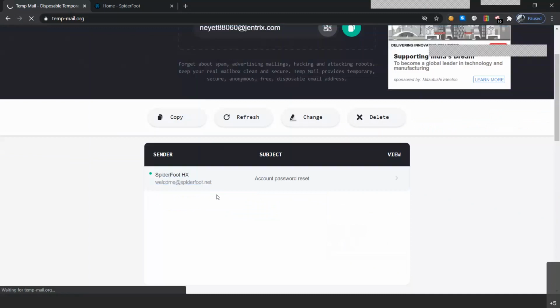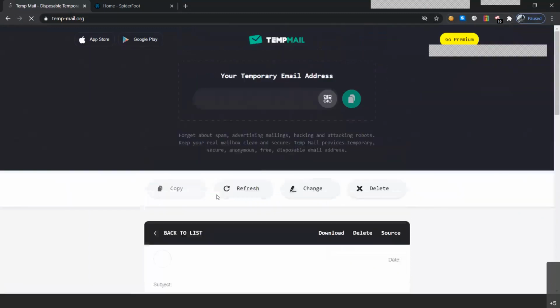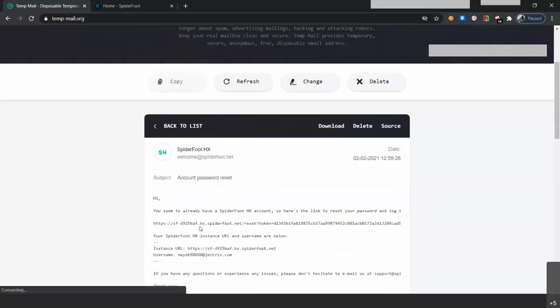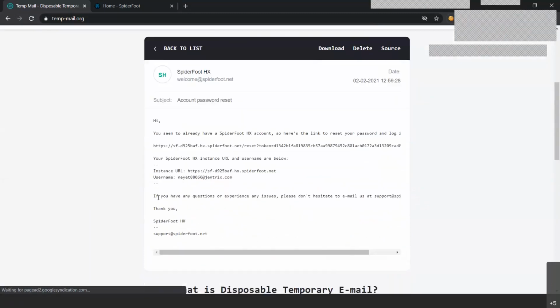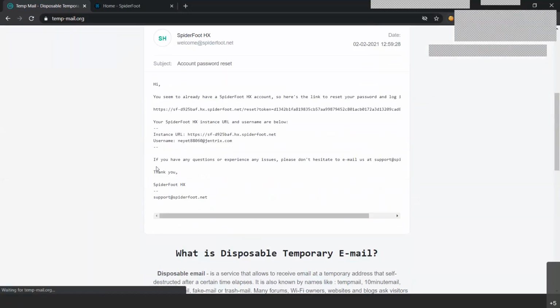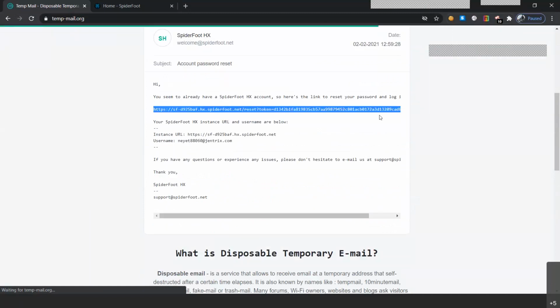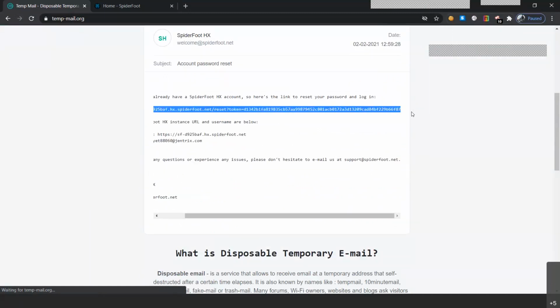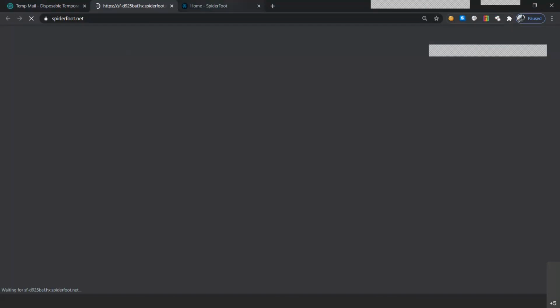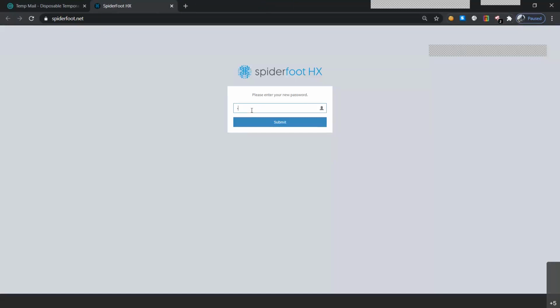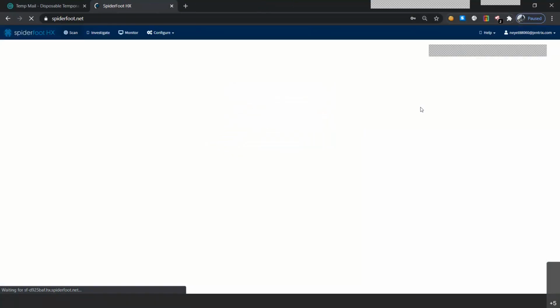So we have gotten the account password reset link. Let me click on that particular email. We'll get the particular email here. So let me just copy this whole URL, and we'll open this in a new link. We'll enter a new password, submit it, and we might be able to enter this particular dashboard.